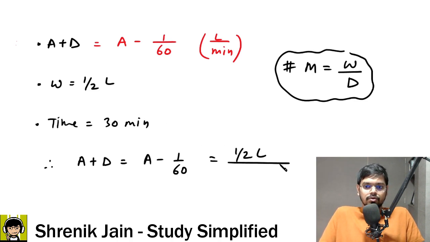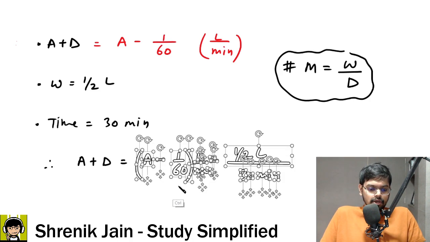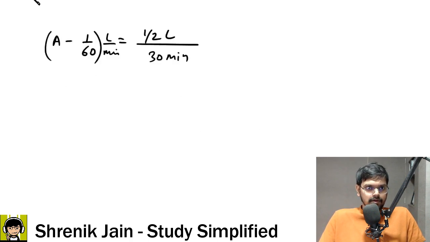A plus D has to do half liter work in how many time? In 30 minutes. And the units are here also same, liter per minute. So there is no issue in the units. So take this calculation into the next slide and tell me guys what is the answer.